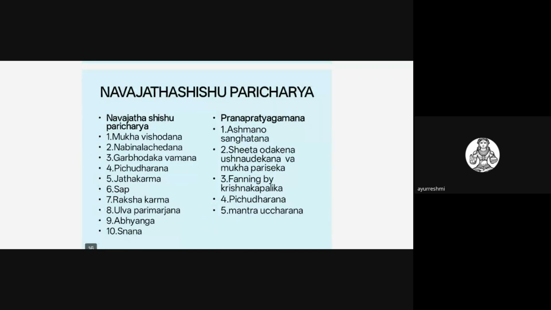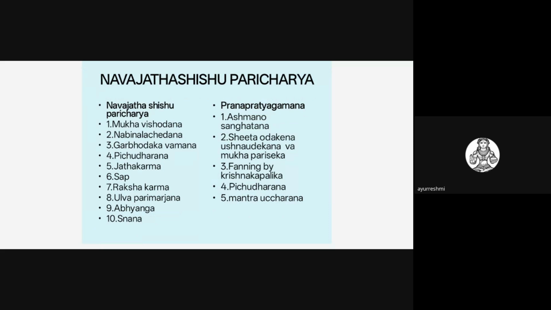So you all know that in Navajata Shishu Paricharya, 10 procedures are explained by different acharyas: the Mukhavishodhana, Nabhinalachedana, Garbhodakavamana, Pichudharana, Jatakarma, Swarnamrita Prashana, Rakshakarma, Ulvaparimarjana, and Abhyanga and Snana. These are the 10 Navajata Shishu Paricharya explained by the different acharyas.